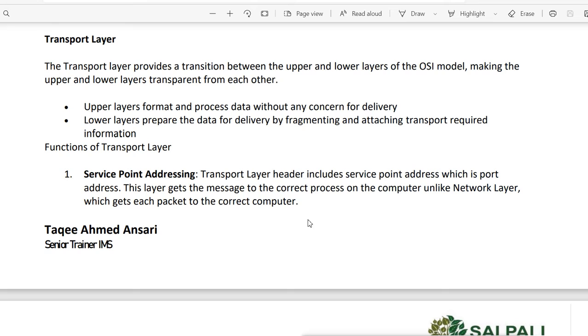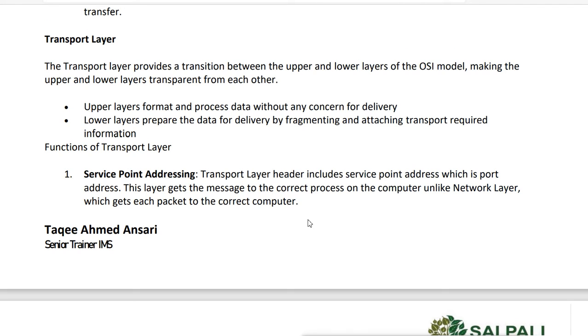So the transport layer provides the transition between the upper and lower layers of the OSI model, making the upper and lower layers independent of each other. The upper layer formats and processes the data without any concern for delivery. The upper layers' job is the application job. They just produce the data, and the PDU is created.